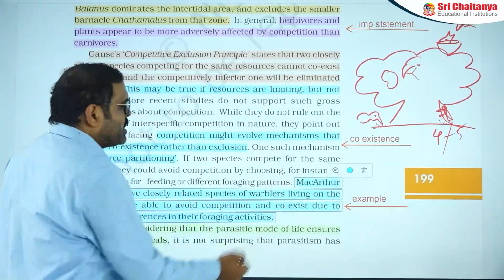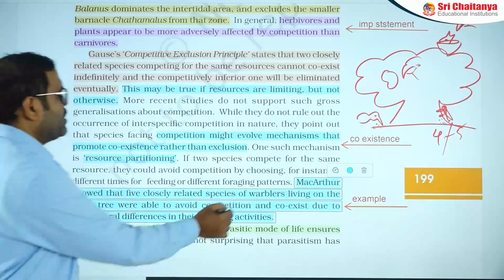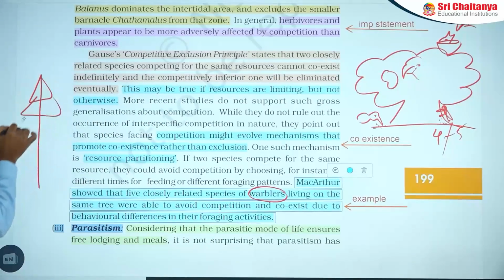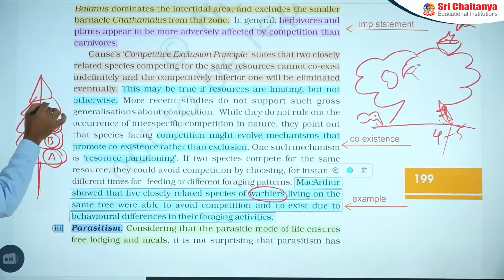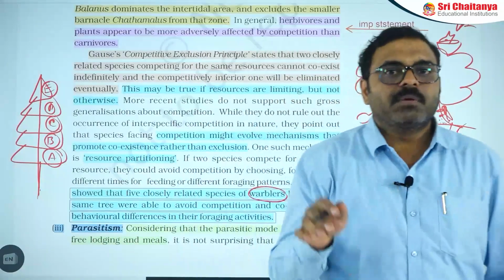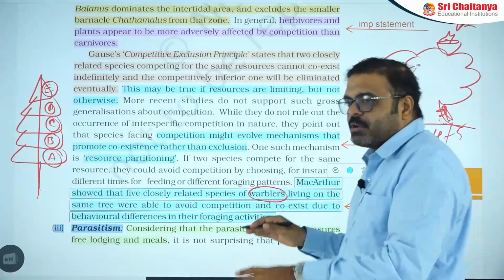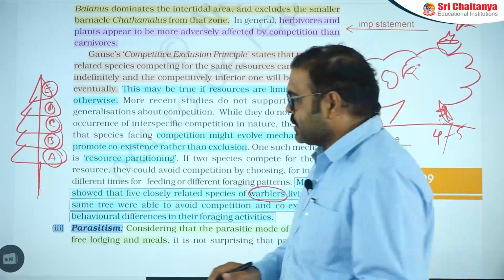For that case, MacArthur explained the concept of foraging activities of some birds known as warbler birds. In a particular tree, warbler bird type A lives in one particular area, B lives in another area, C type lives in another area, and D and E. All the birds are living in the same plant, but they won't interfere with one another. In that way, competitive coexistence is more accepted than the others in the environment. This means all competitions are trying to convert into coexistence.